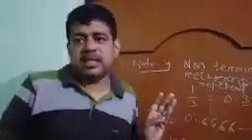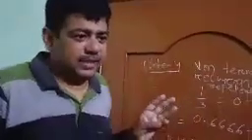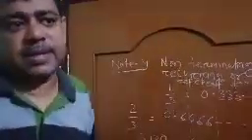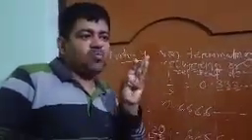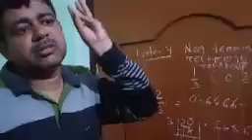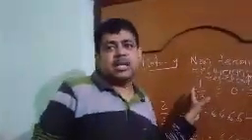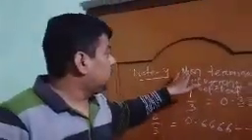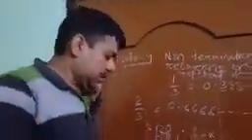The set of whole numbers are rational numbers. The set of integers are rational numbers. The set of fractions, all the fractions are rational numbers. And all the terminating decimals are rational numbers. And all the non-terminating recurring or repeated decimals are rational numbers.